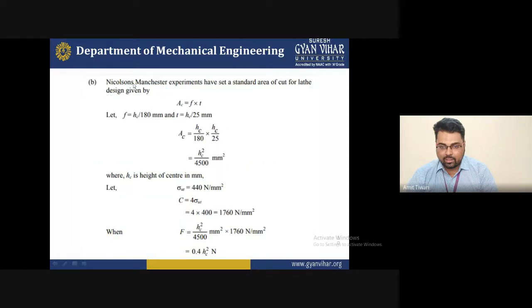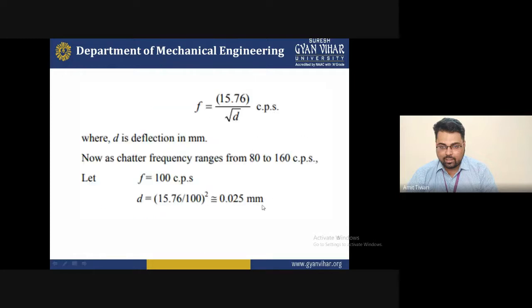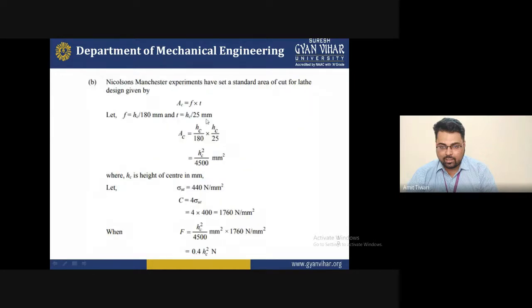And the second one is the Nicholas Manchester experiment. These scientists performed the experiment and have a set of standard areas of cut for the lathe design given by Ac is equal to f into T. That is, f is equal to Hc divided by 180 mm and T is equal to Hc divided by 25 mm. This is the standard formula for designing the shank. So you can now put the values of Ac is equal to Hc upon 180 into Hc upon 25, and take the square root of Hc square divided by 180 multiplied by 25. You can find 4,500 mm square.